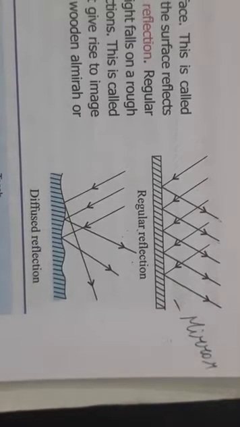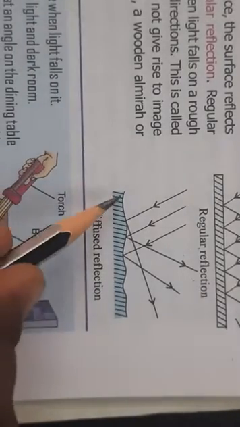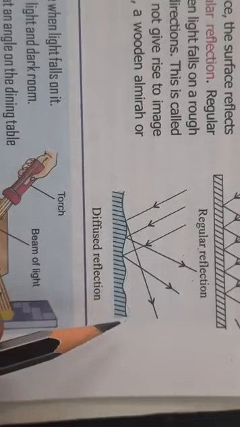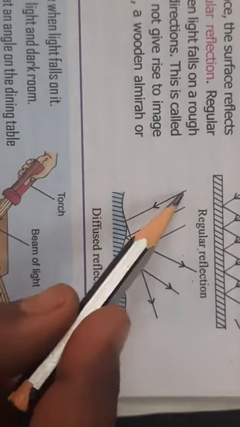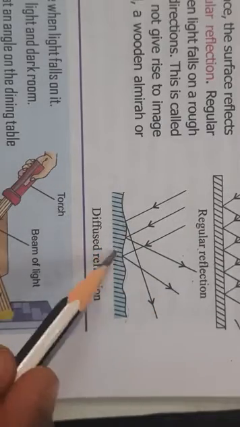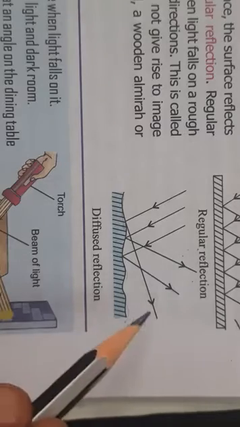Now on the other hand, if light falls on any rough or uneven surface, you can see here the surface is rough. So what will happen? The light will come and fall on the surface, but it gets scattered in all directions, because the surface is rough, so it will spread everywhere.